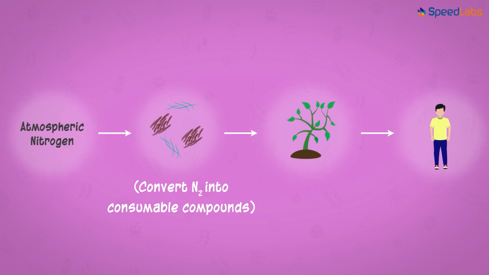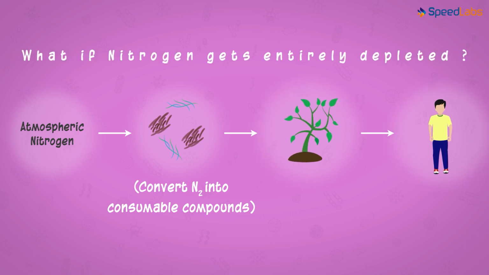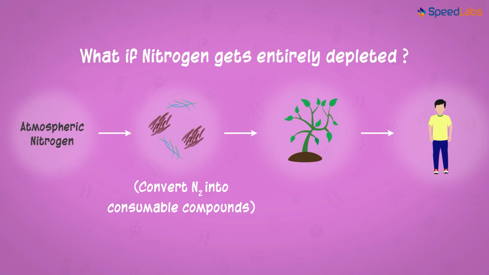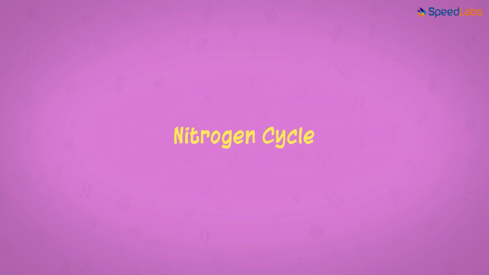But wait, if all the nitrogen in the atmosphere is gradually fixed by these microbes and used by plants and us, then it would deplete, right? What if it gets entirely depleted? What will happen then? How will organisms survive? Guess what? Nature, as always, holds a secret solution to this. And that secret is the nitrogen cycle.